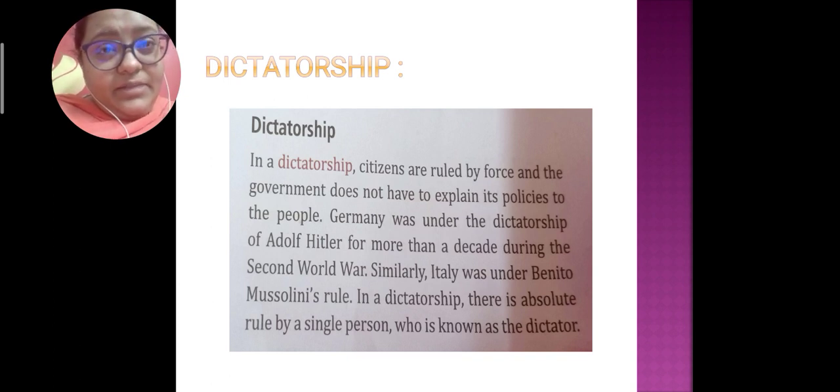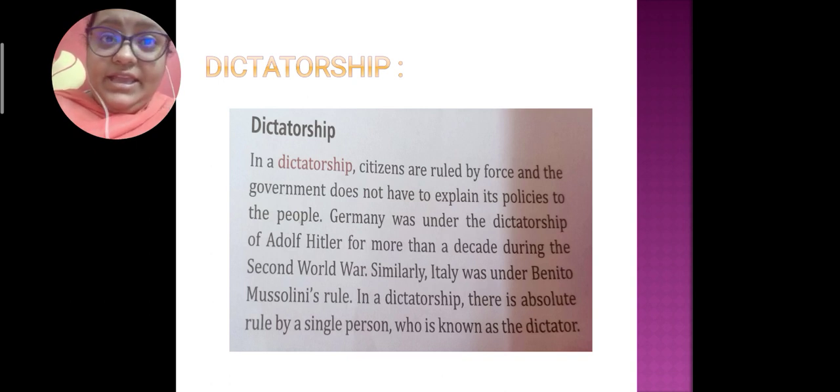It is a single person rule, and that single person is known as a dictator. A person rules and thinks of himself as the government, that he is the body and the main part of the government.